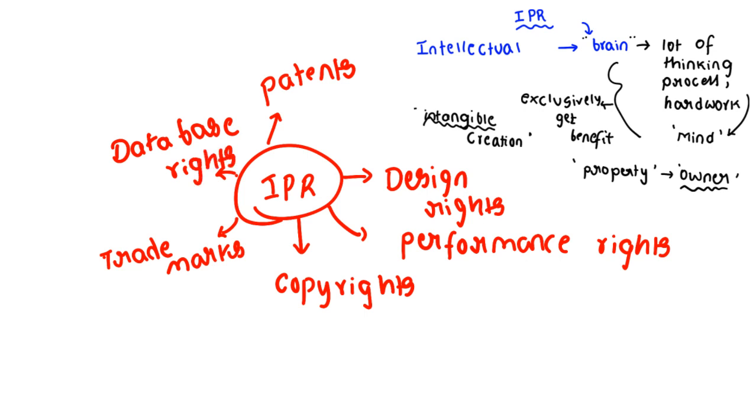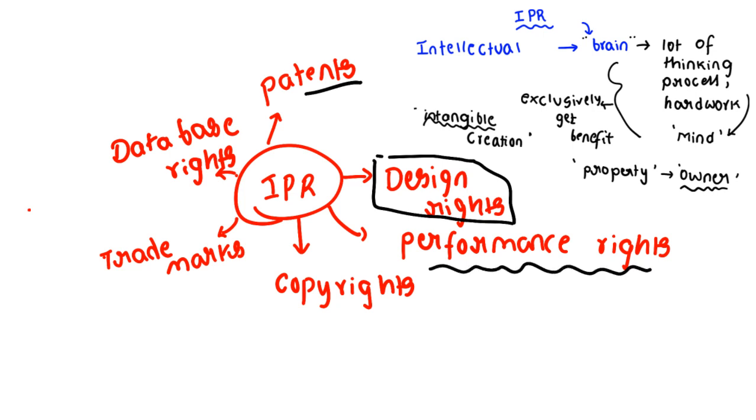IPR is an umbrella term and the individual terms are all these things. Are you getting it? So patents, where you get the exclusive right over your invention. Clear? For your invention you get the patents. When you have invented some design, you get the design right. When you have a performance which is exclusive to you, you get the performance rights.